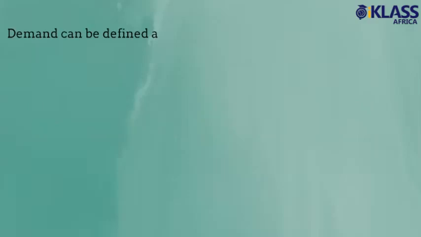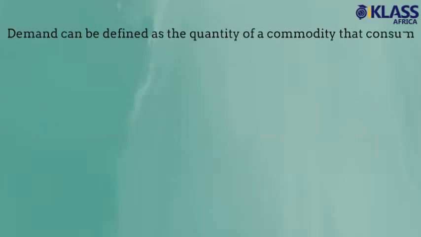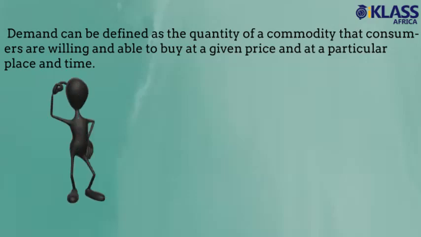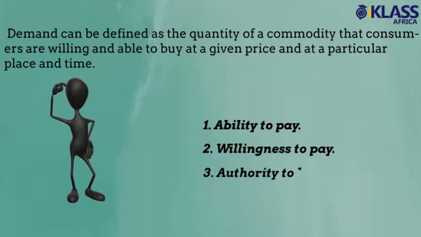Demand can be defined as the quantity of a commodity that consumers are willing and able to buy at a given price and at a particular place and time. Demand is quite different from wants, need, or desire. Effective demand in economics must meet three conditions, which are ability to pay, willingness to pay, and authority to buy a commodity.